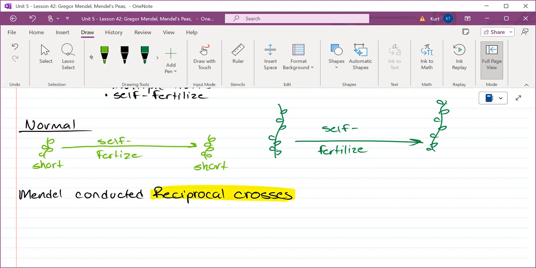You scratch my back, I scratch yours. You buy lunch today, I buy lunch tomorrow. You pay for the Bucks tickets this week, I'll pay for the next home game. That is a reciprocal cross. What you do to one, you must do to the other.